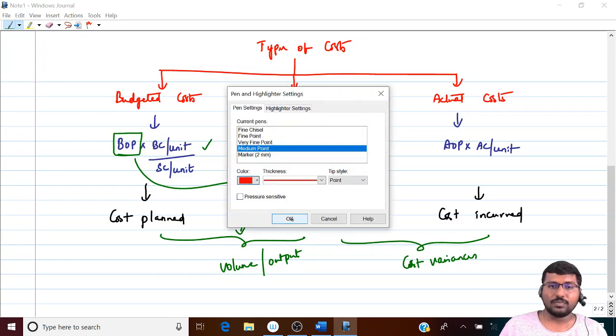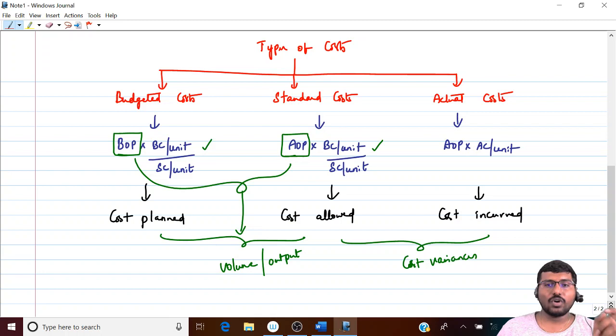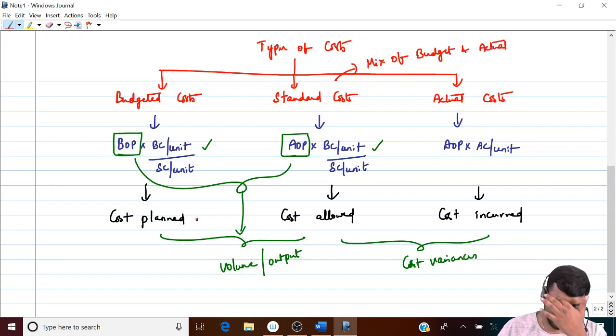So the key point that you have to understand is your cost variances is the difference between standard cost and actual cost. It has got nothing to do with budgeted cost. And please try to understand that budgeted cost and standard cost, the difference is volume. You take standard cost per unit, you multiply that with budgeted output, it becomes budgeted cost. You take the same standard cost per unit, you multiply that with actual output, it becomes what? Standard cost. So standard cost is kind of a mix of budget and actual. You got this?